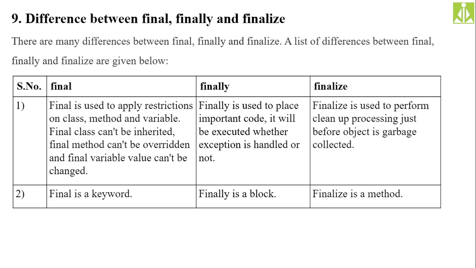If it is a class, it can't be inherited, because only through inheritance can a class's content be modified. If it is a method, it can't be overridden, because only through overriding will a method's content be modified. And if it is a variable, it can't be changed. Remember this. Final is a normal keyword.